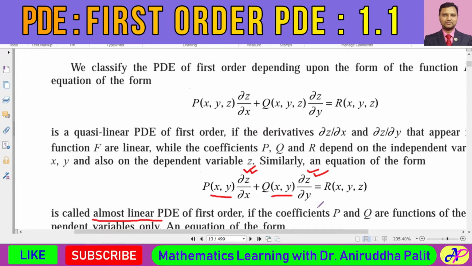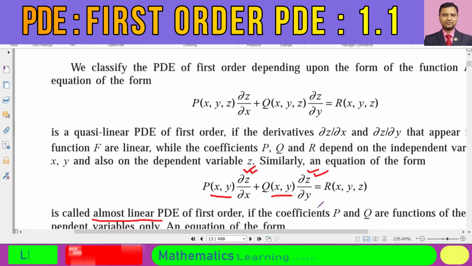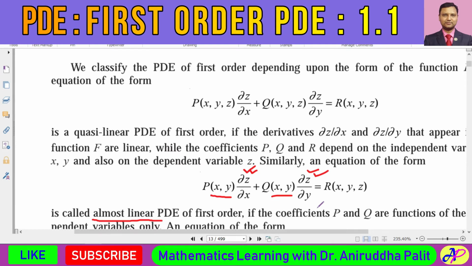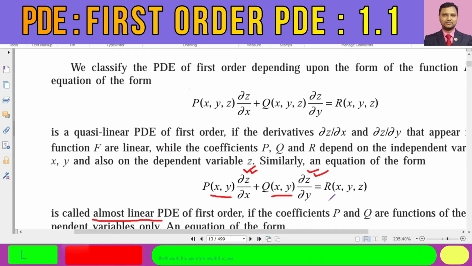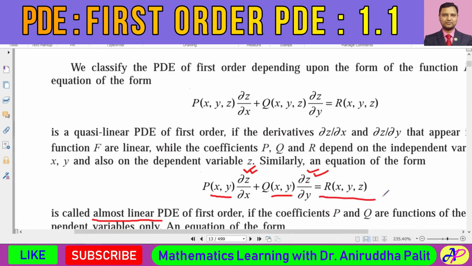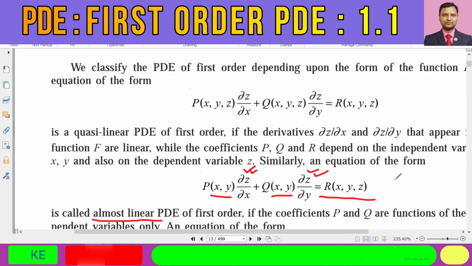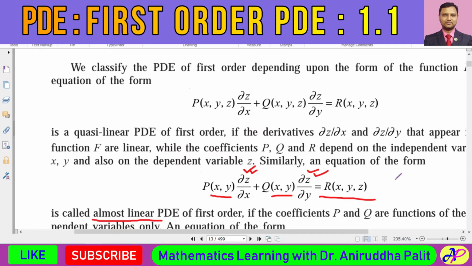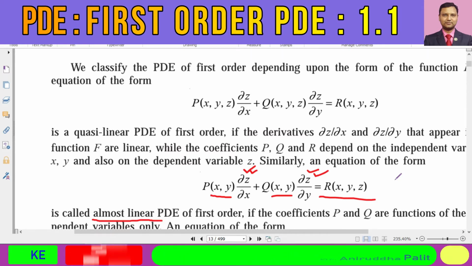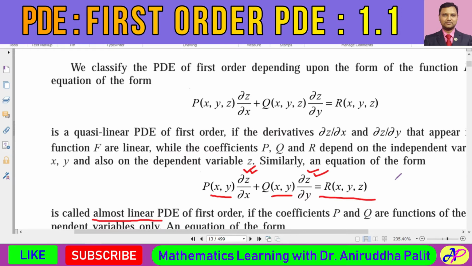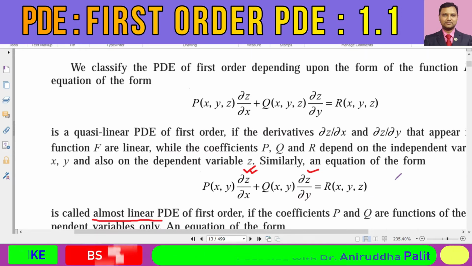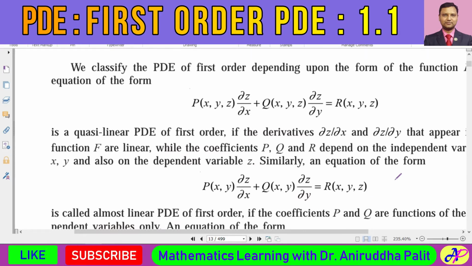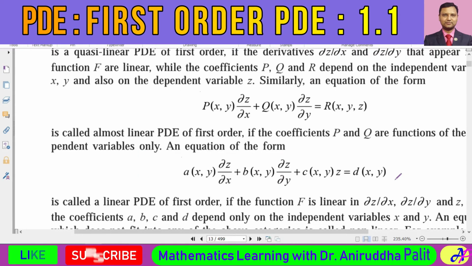They would never be a function of z. However, the right hand side portion might be a function of the dependent variable z. Got it? So these are called semi-linear or almost linear partial differential equations of first order.